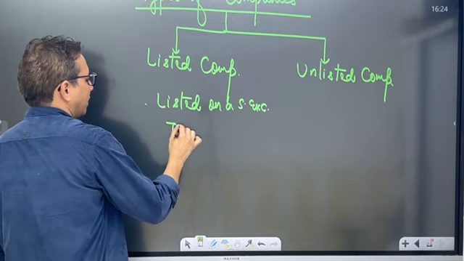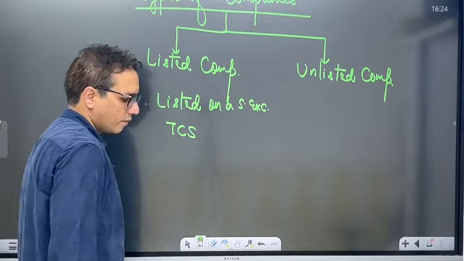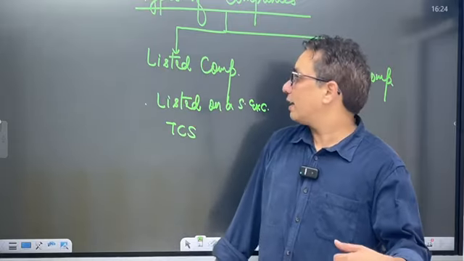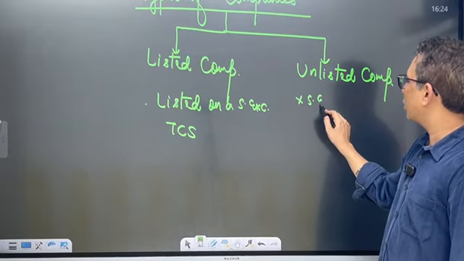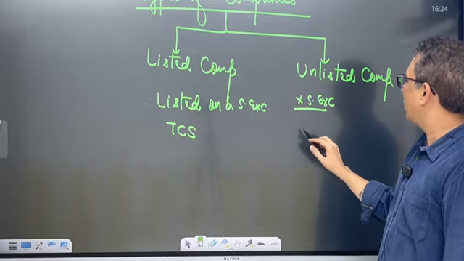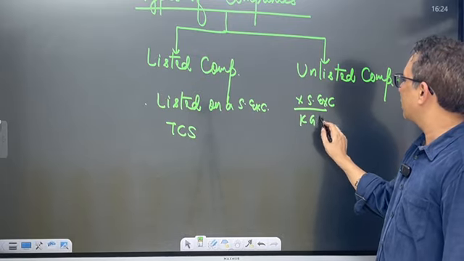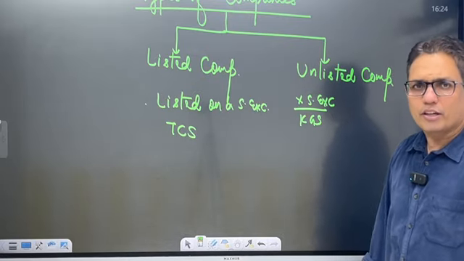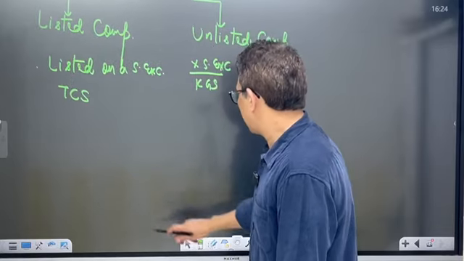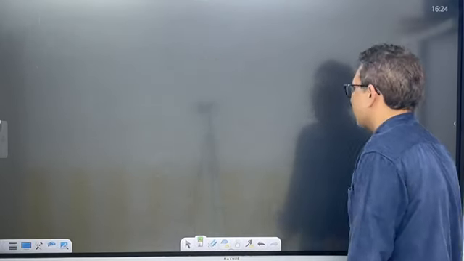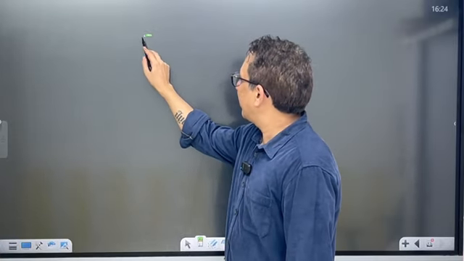Example, TCS. What is an unlisted company? It is not listed on a stock exchange. Example, Khan Global Studies, Vajiram. You can take any company, right? Now, what is FDI?